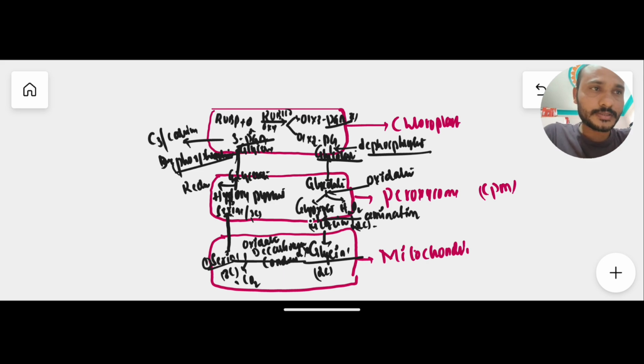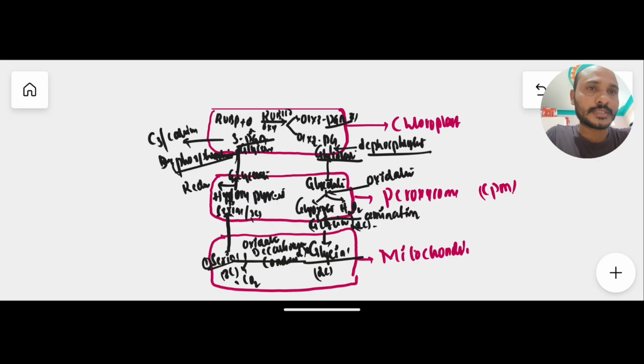All this process in this diagram or flowchart we discussed in detail in the notes just now. So this is how they come and how they return back. I explained only in this flowchart, in the form of a diagram. That's why I wrote it like this. So that's it for today's class about each and every concept regarding this C2 cycle or photorespiration, also called the glycolate pathway, oxidative carboxylation process, or oxidative photosynthetic carbon cycle.